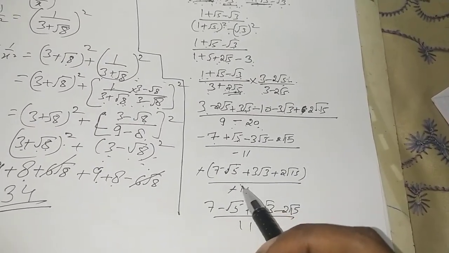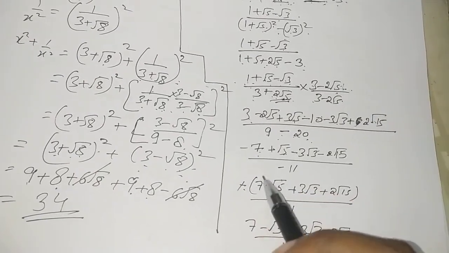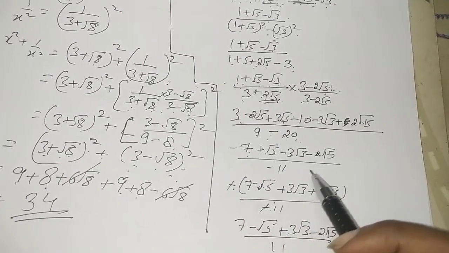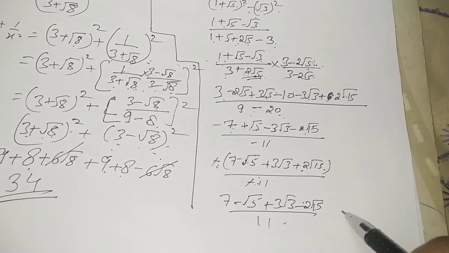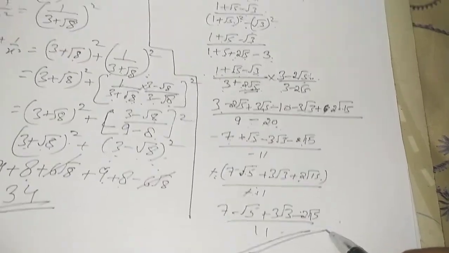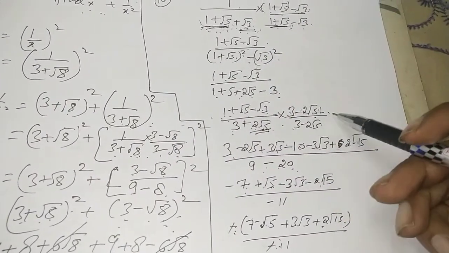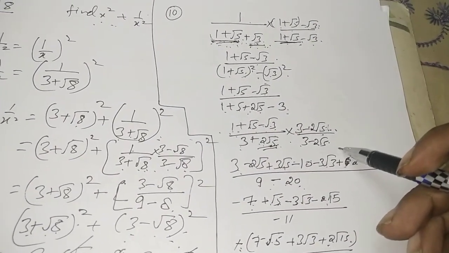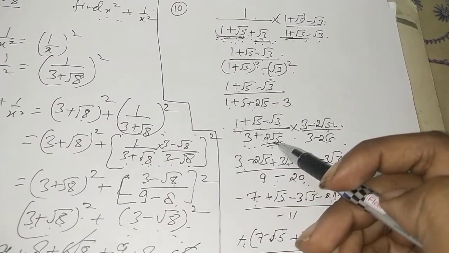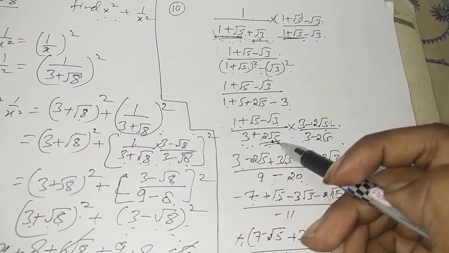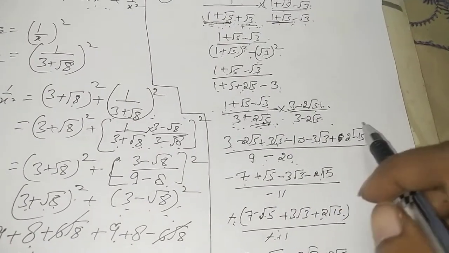Now we know that minus 11 can be taken out and solved with a minus sign, so taking the minus sign common, we will be left with 7 minus root 5 plus 3 root 3 and plus 2 root 15. So minus and minus will get cancelled, so this will be the final thing that we are going to be left with. Whenever we are having three terms, you will notice that we will have to rationalize it twice. No way the question would ever say that rationalize twice or thrice. We will have to see and examine whether we are having a term left in the denominator with the under root present or not. If not, that will be the final answer. If it is having, yes, we'll have to rationalize.